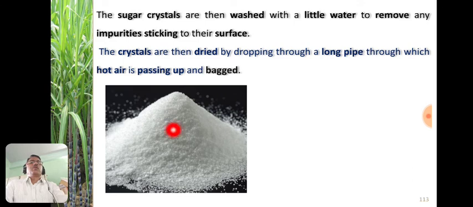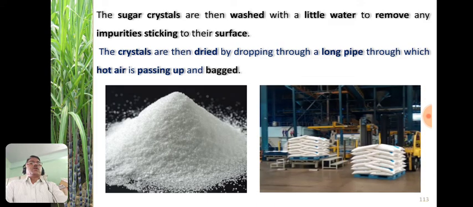So this is the clear and pure sugar crystals, or sucrose, and they are packed in a particular quantity or amount in bags. This process is known as bagging.